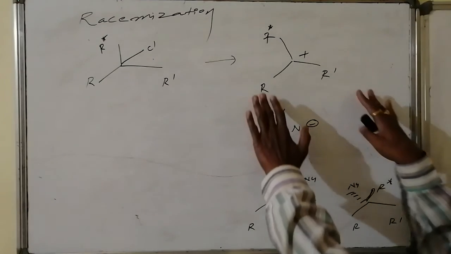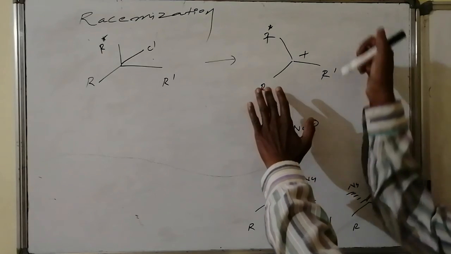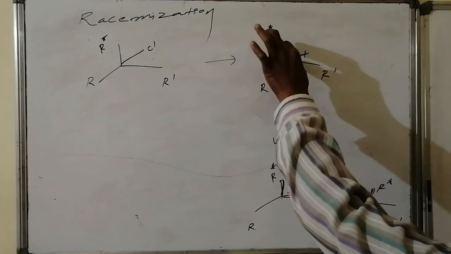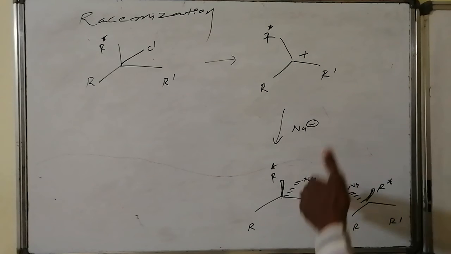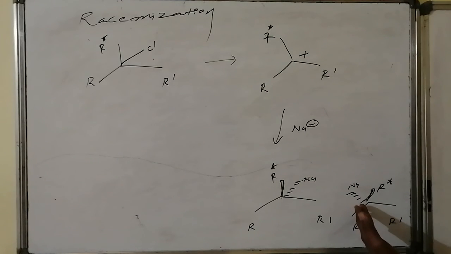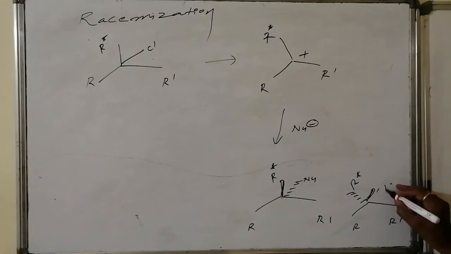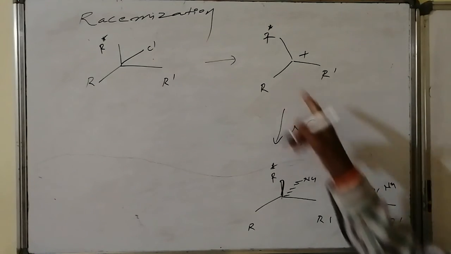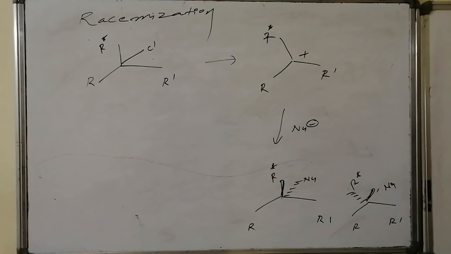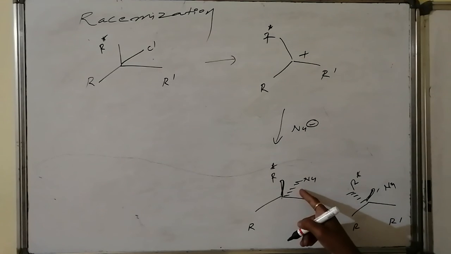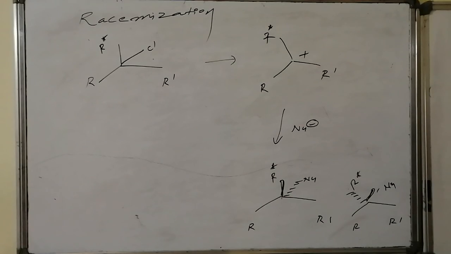Suppose these are in a plane system. If it is attacking from this direction, this will go to the front side and the nucleophile will come. This is R star and this is the nucleophile. The nucleophile comes to the front side, followed by the back side R dash going. Whereas if the nucleophile attacks from the back side, it takes the back side position and the front side R dash will come.